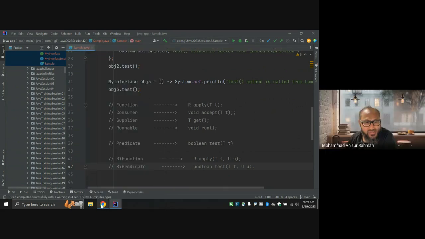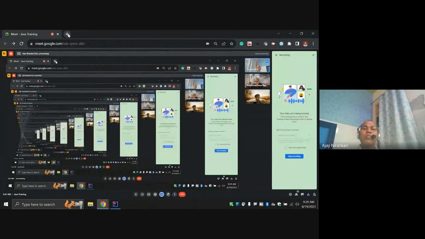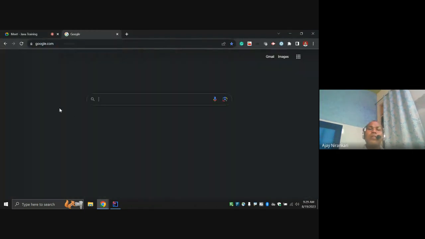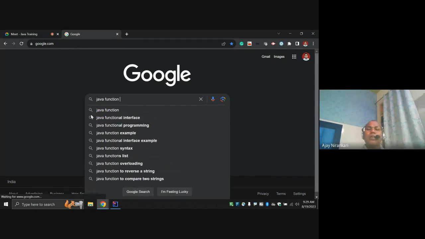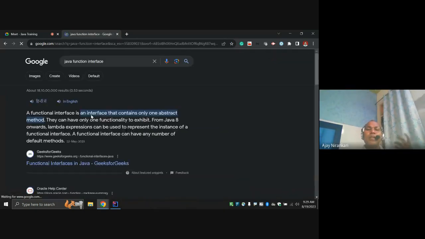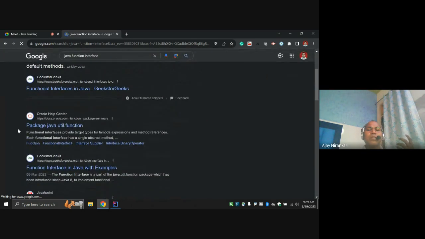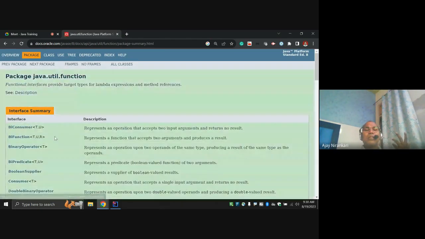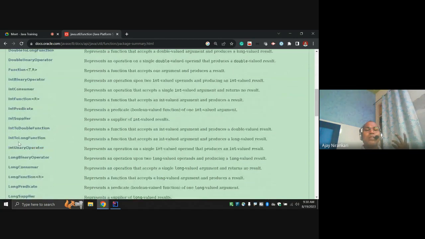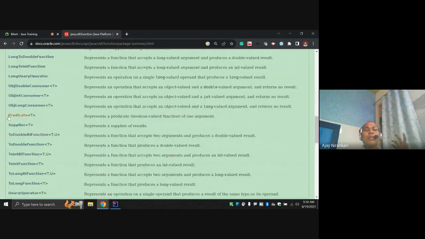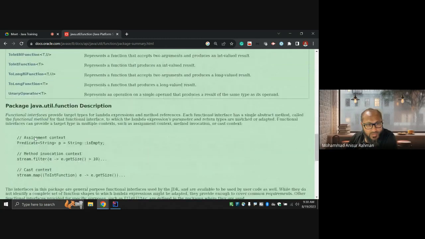And a good option, if you want to check all the things: Google Java functional interface. Because I am using IntelliJ, go to the official Java library here, and just click here; you will find all the functional interfaces, right? These are the functional interfaces: BiConsumer, BiFunction, BinaryOperator, BiPredicate, Consumer, Function, Supplier, Predicate. Lots of interfaces are available.